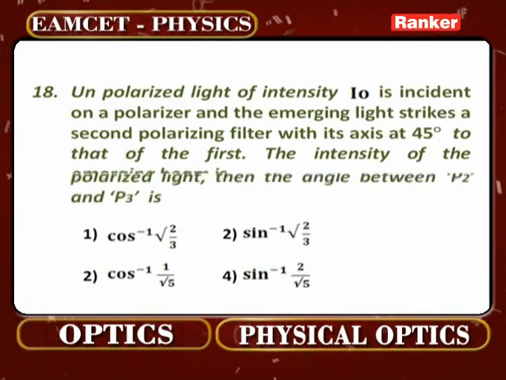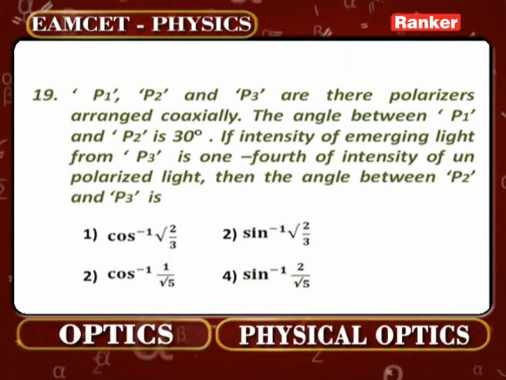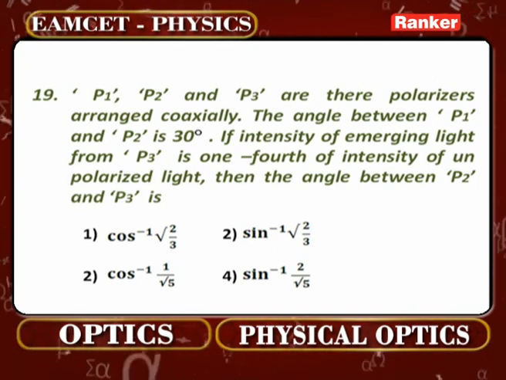Look at the next number. P1, P2 and P3 are 3 polarizers arranged coaxially.